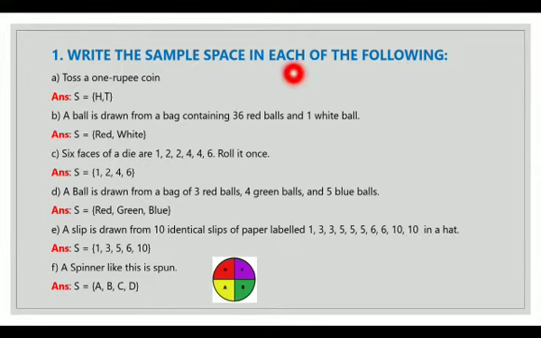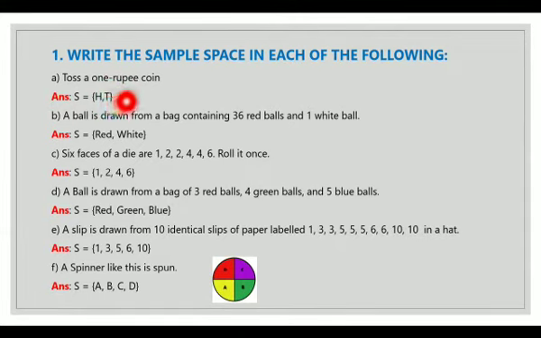The first sum. Write the sample space in each of the following. Toss a 1 rupee coin. The sample space is H. It will be either head or tail. So possible outcomes are head or tail. So the sample space is always written in curly brackets and it is separated by a comma, H comma T.